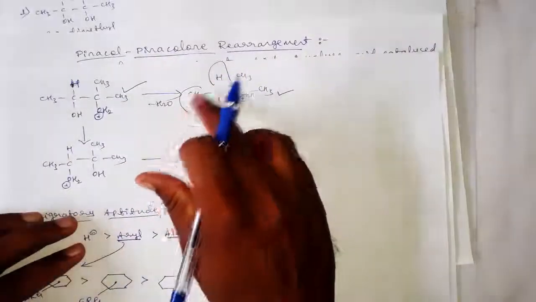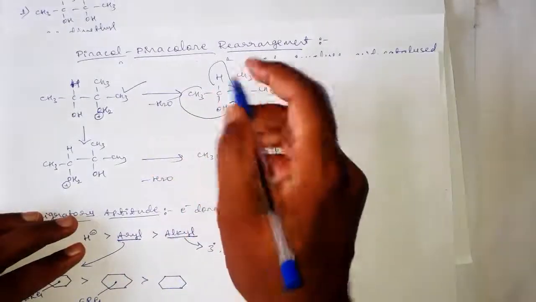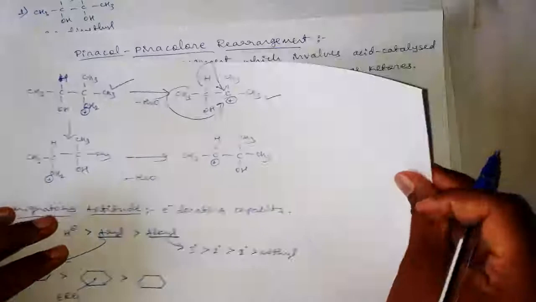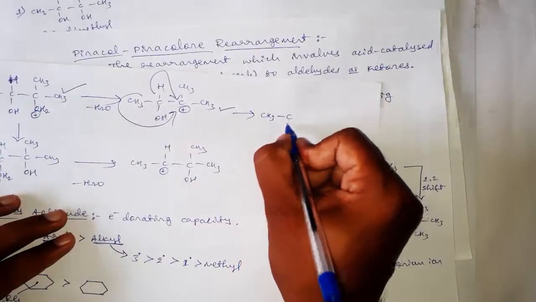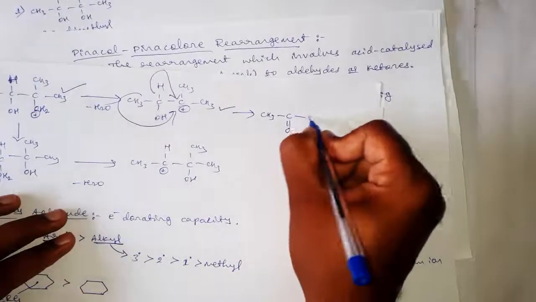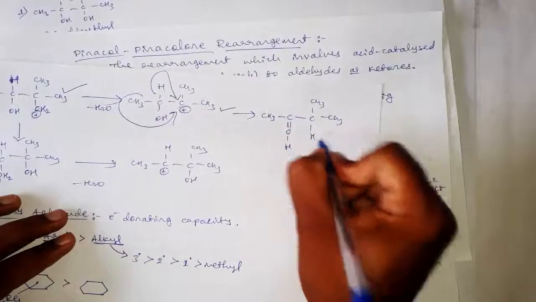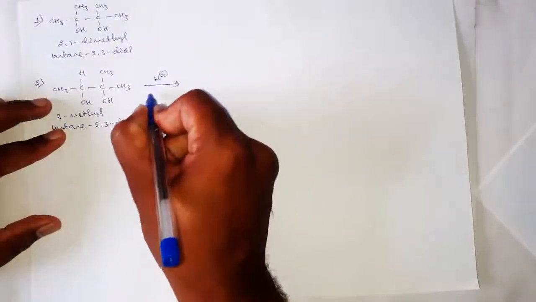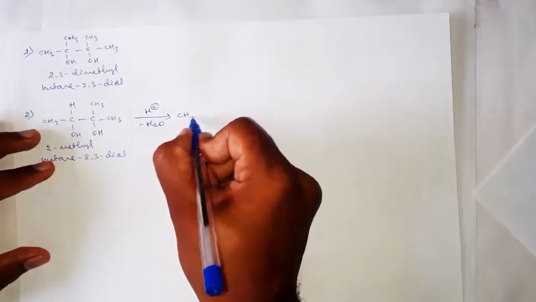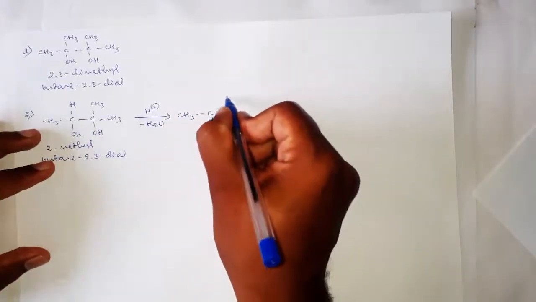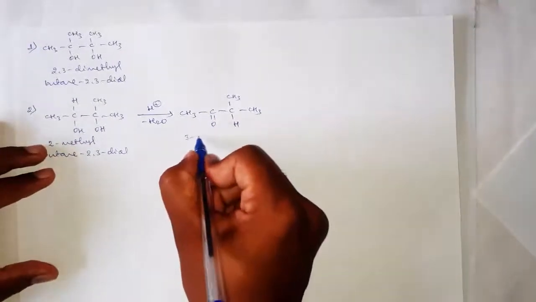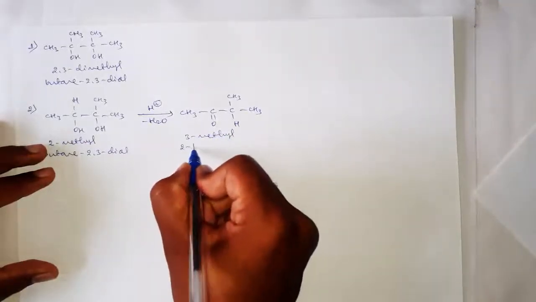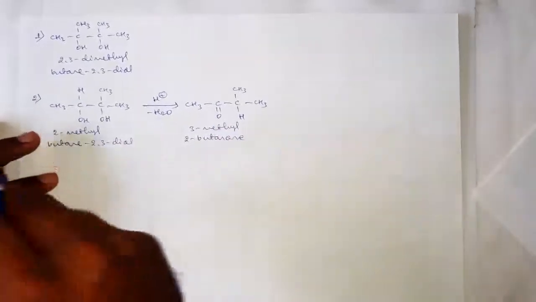Then now tell me, in these two, which group will migrate to this carbocation? The hydride will get migrated to this carbocation, and hence here we will have CH3C double bond O H C CH3 CH3 H, and therefore in this case after dehydration we will have the product CH3 C double bond O C CH3 CH3 H, and its name is 3-methyl 2-butanone. About the nomenclature we have discussed in last class only.